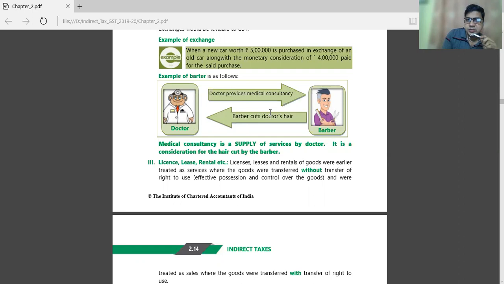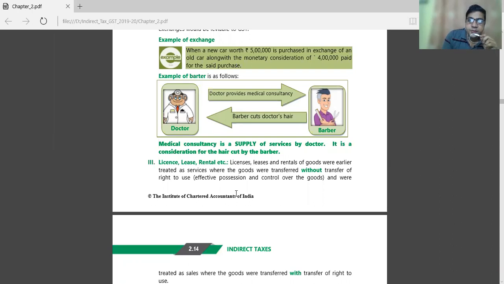Here, medical consultancy is a supply of service by the doctor, and it is a consideration for the haircut by the barber. It is called a barter exchange.